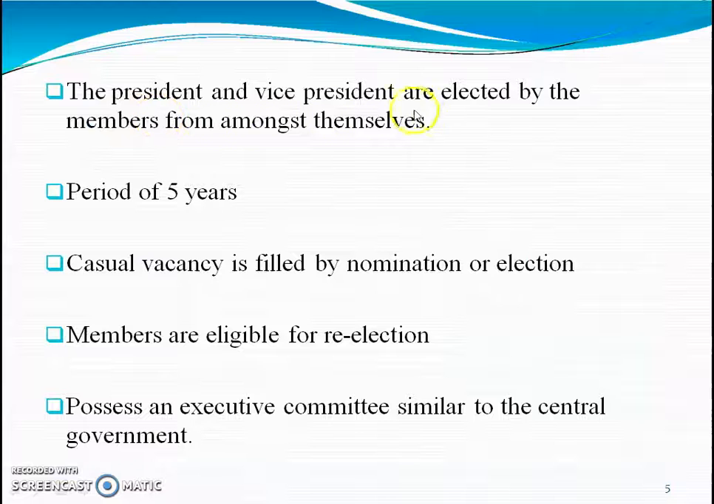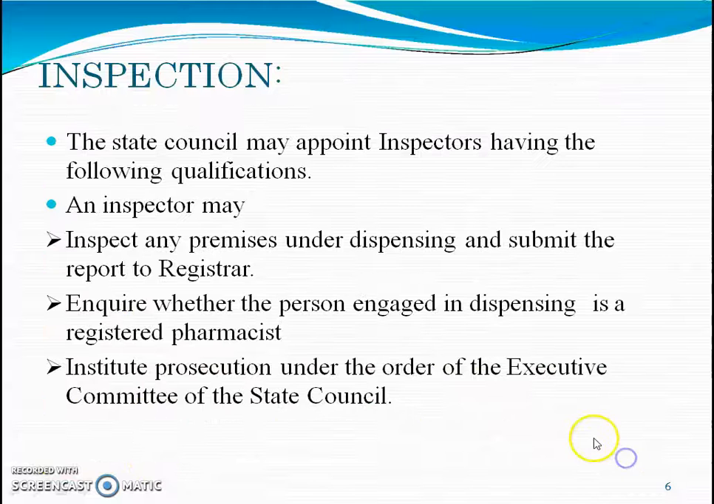The president and vice president are elected by the members from amongst themselves. The period of the State Pharmacy Council and Joint Pharmacy Council is 5 years. Casual vacancies are filled by nomination or election. Members are eligible for re-election, and they possess an executive committee similar to the central government.